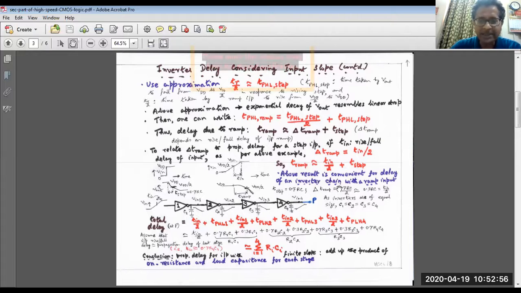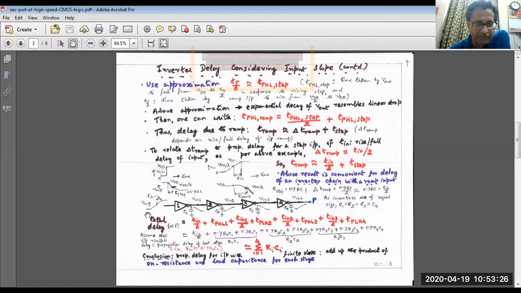This result we are using to our advantage for what follows. That means 0.7, if you take the 50% of that becomes 0.35, but actually we are taking it to 0.3. So that's what we are writing as t in by 2. Now you are considering 4 inverters. Assume that at the leftmost end you are having a linear going ramp which is varying like this, linear going ramp.